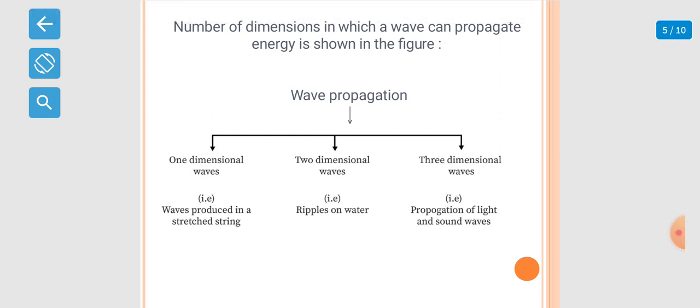Here we have the number of dimensions in which a wave can propagate energy: one dimensional waves, two dimensional waves, and three dimensional waves. One dimensional waves, for example, are waves produced in a stretched string, two dimensional waves are like ripples on water, and three dimensional waves are exemplified by the propagation of light and sound waves.